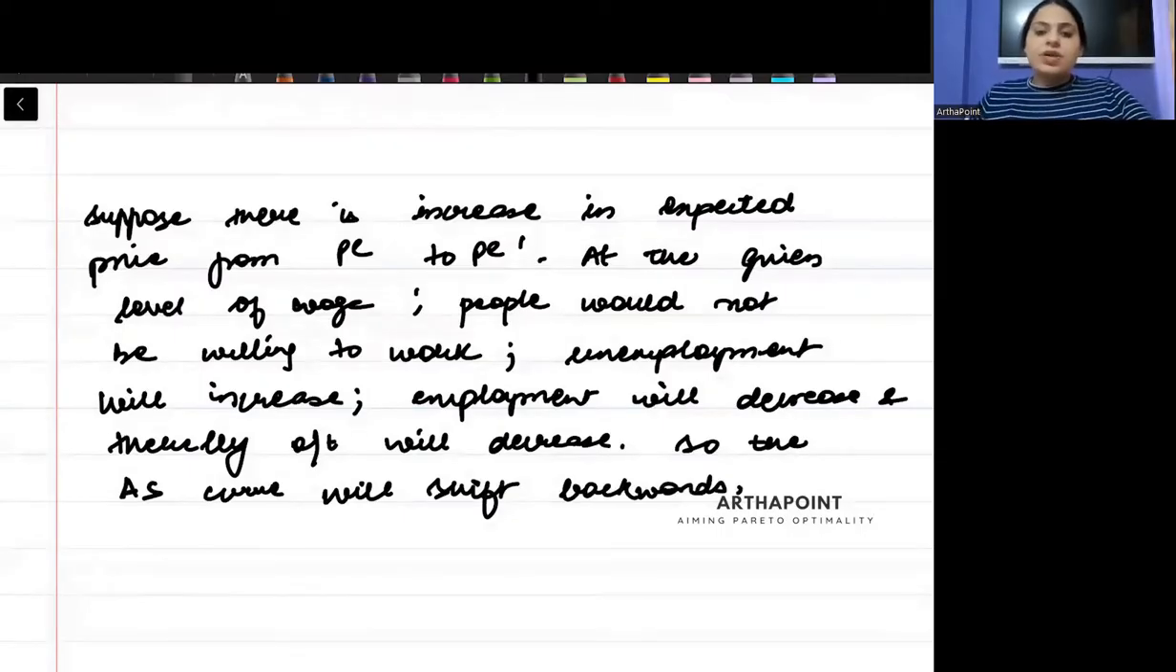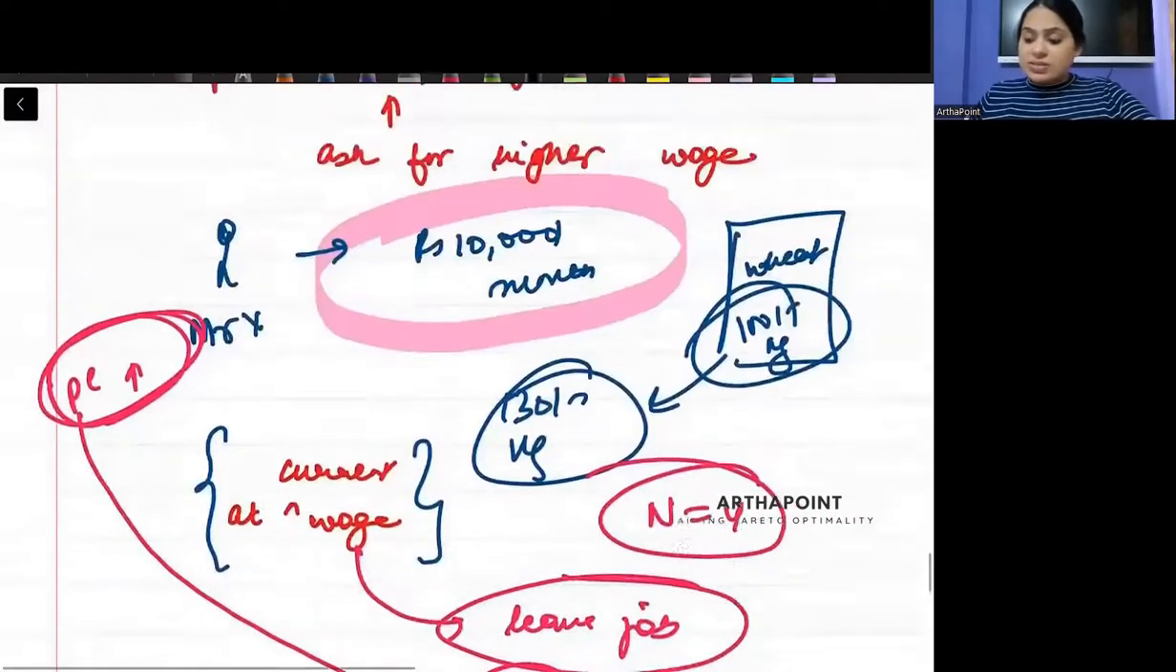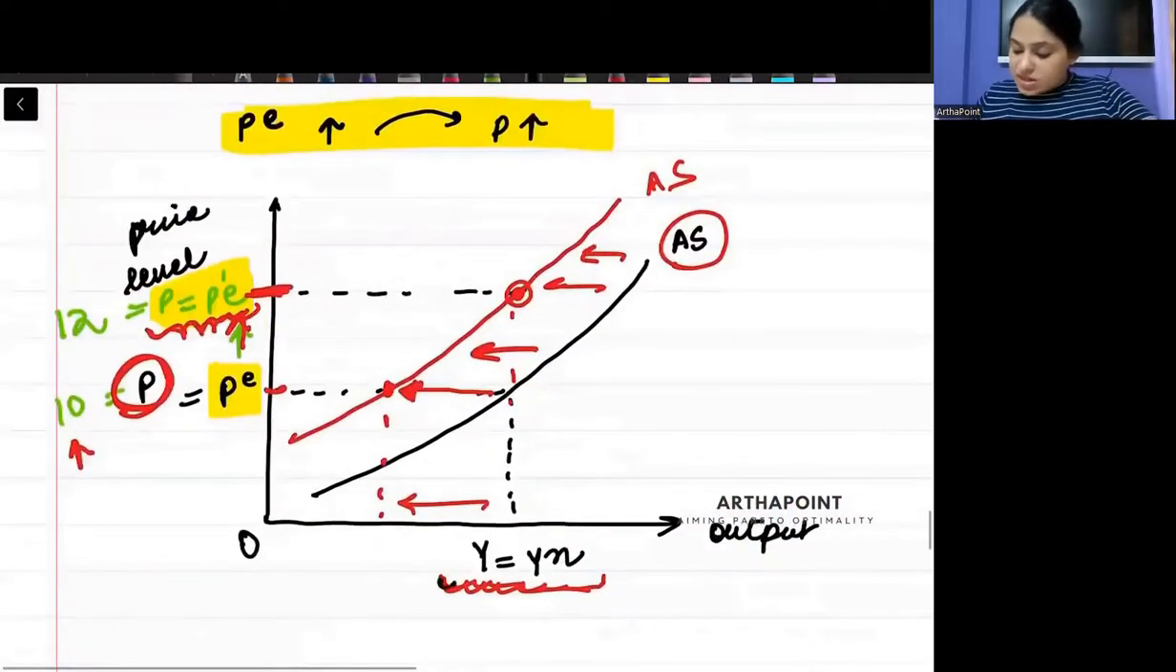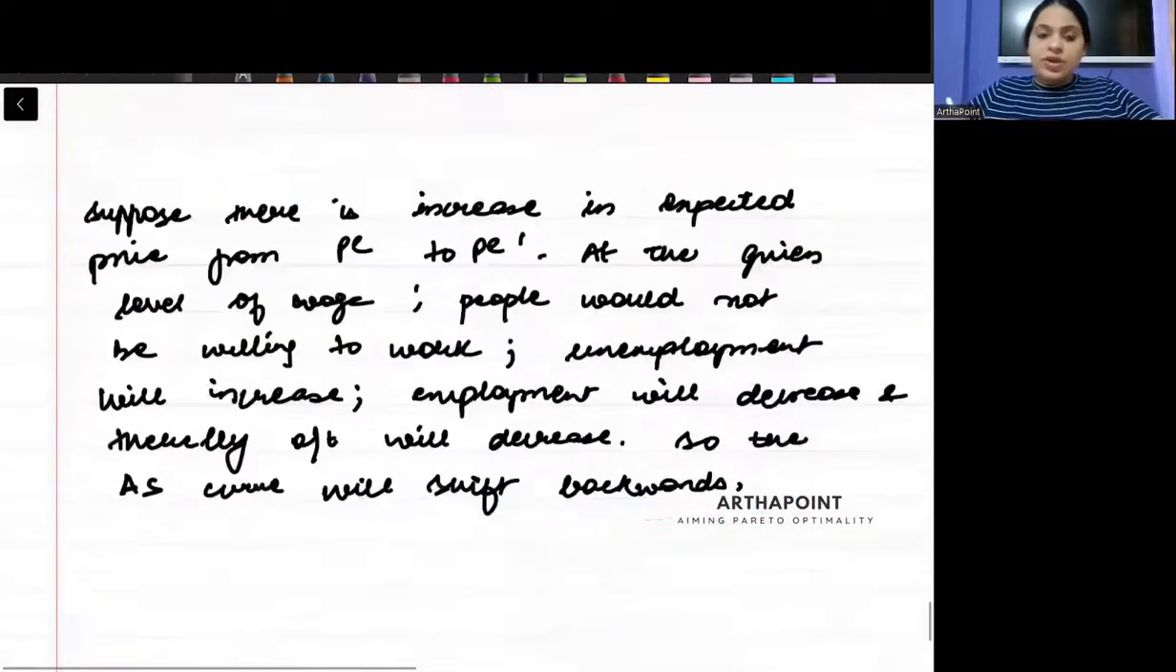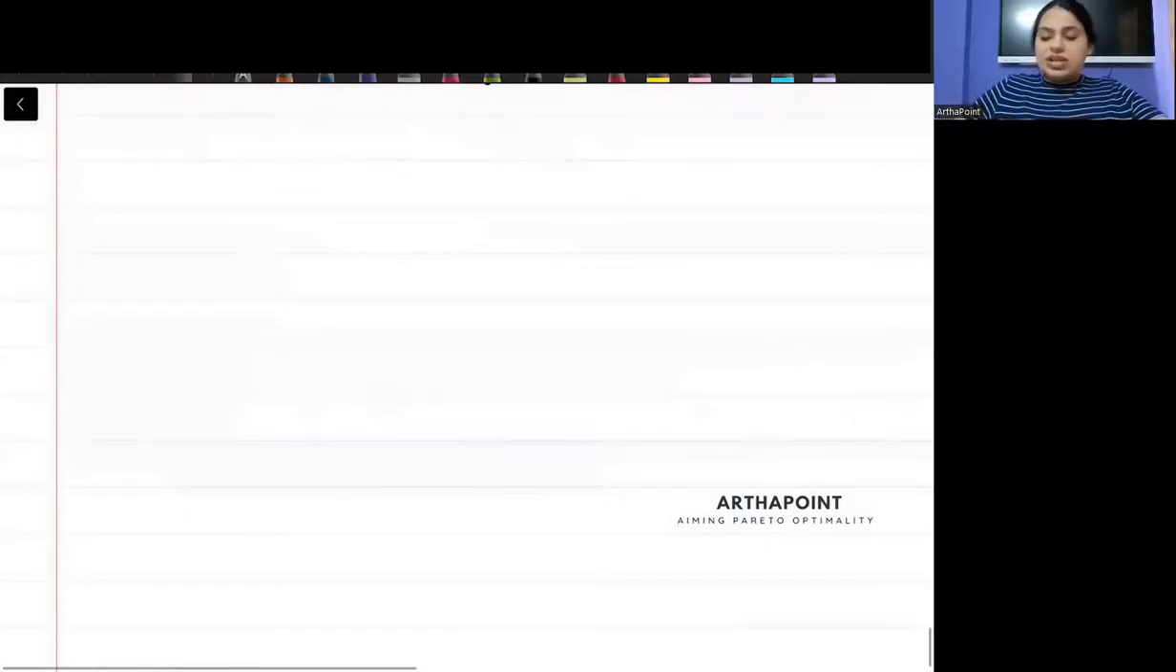Is this clear? Okay. So what have we learned? Backwards or upwards का भी reason मैंने आपको दिया ना, that Y is equal to YN point and P is equal to PE point is here now. So it must shift upwards. So either you can think in terms of upwards or backwards. It's the same thing. So what have we learned, beta, in this lecture?